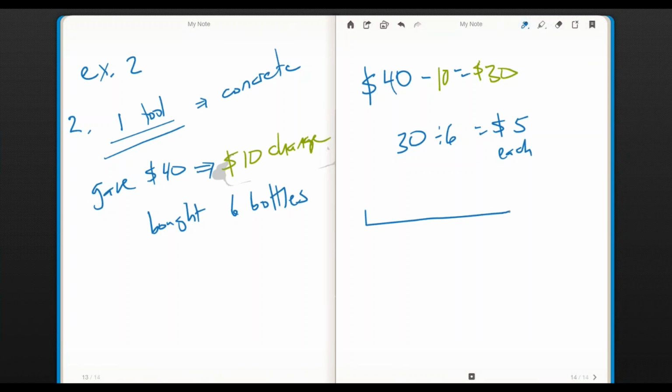We could even do that in a concrete way and say, we have $40 and we have $10 change, which means that $30 of that went toward the oil.